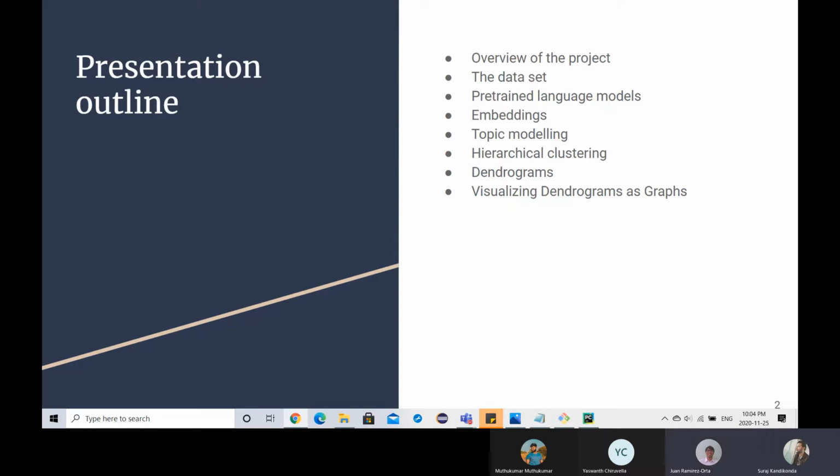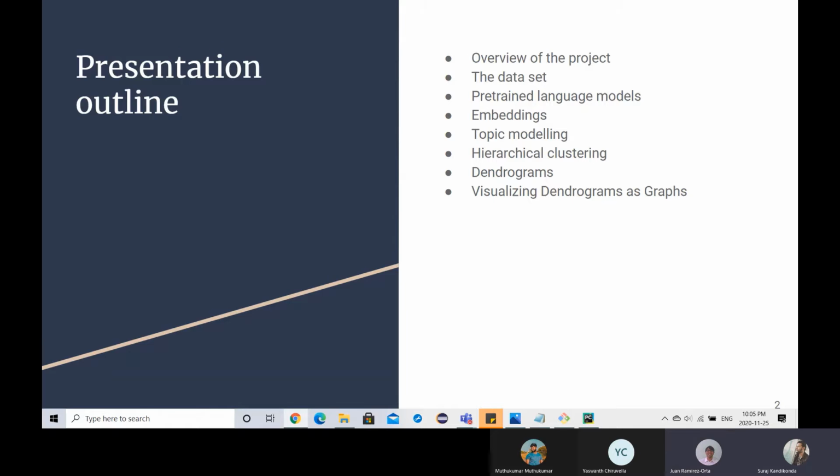We are going to talk about the overview of the project, the dataset which we used, the pre-trained models, and about embeddings. Also, we are going to discuss the topic modeling, hierarchical clustering, how dendrograms are getting updated, and also how dendrograms are represented using nodes in a graph.